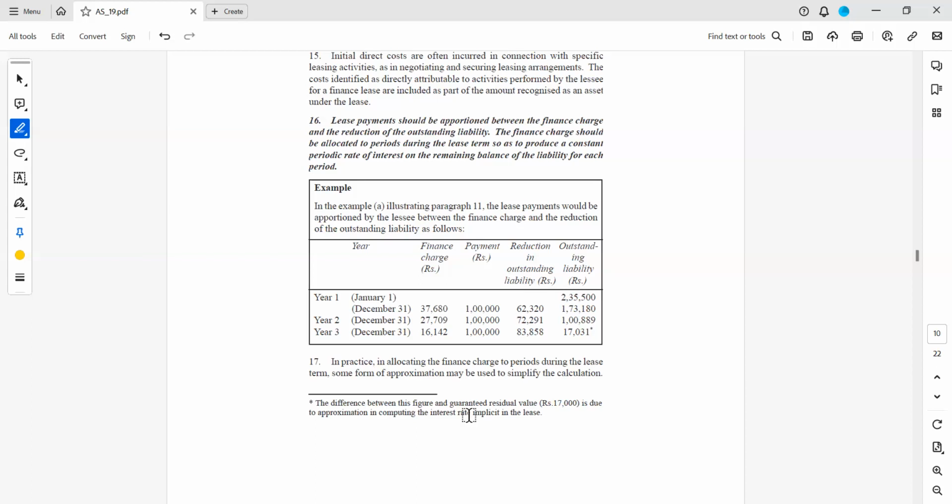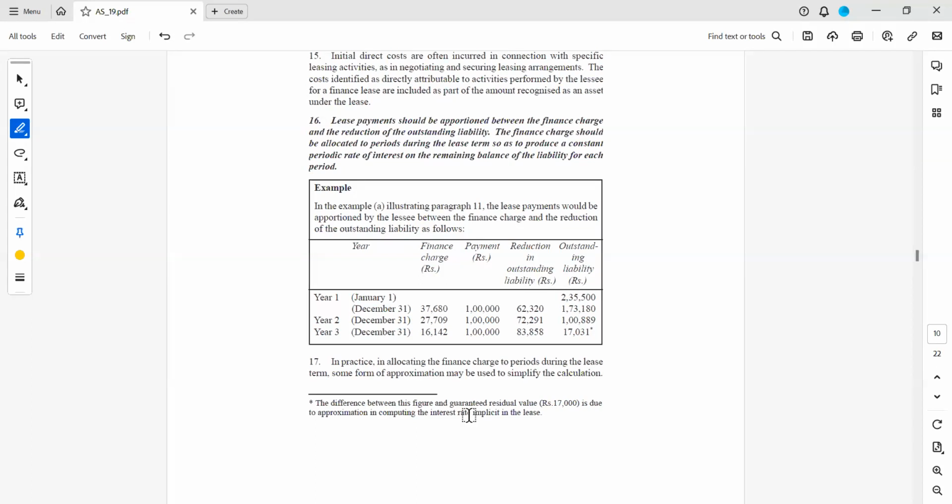Now, if you see, this is the written down, I mean, discounted value 2,35,480, 2,35,500. 16% is the implicit interest rate for 1 year, into 16%.